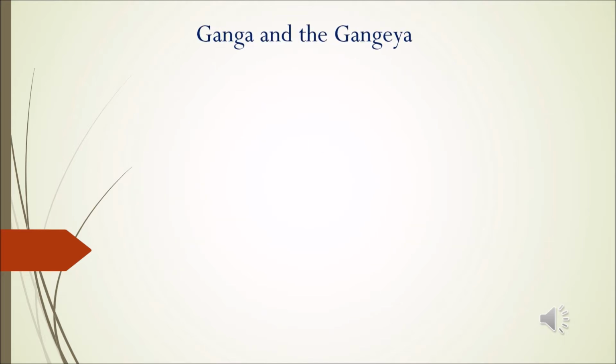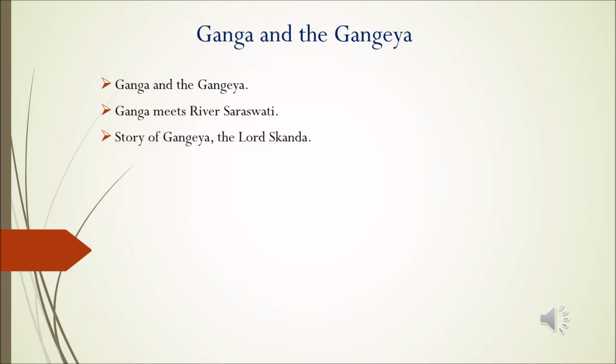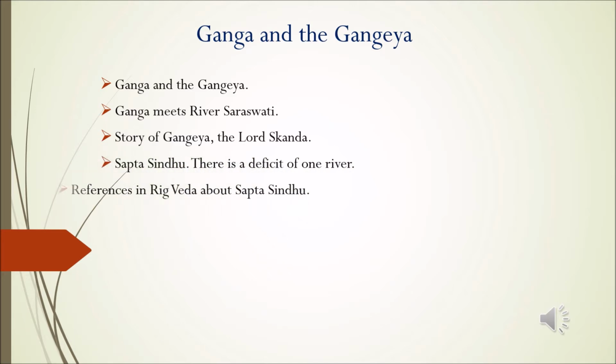Let us find out if our proposition that Ghaggar had two names is true by using two parameters, namely Ganga and Gangeya. Let us remember that all along this investigation, we have been referring to the ancient Indus Valley as ancient Sapta Sindhu Valley. Sapta Sindhu means a system of 7 rivers. Actually, this phrase of Sapta Sindhu was adopted by historians for Indus Valley rivers because several references are found in Rigveda about Sapta Sindhu. And it was thought that Aryans first entered into Indus Valley area before spreading into Gangetic belt. Let it be. Sapta means number 7. Sindhu means water. So meaning of Sapta Sindhu is 7 rivers.